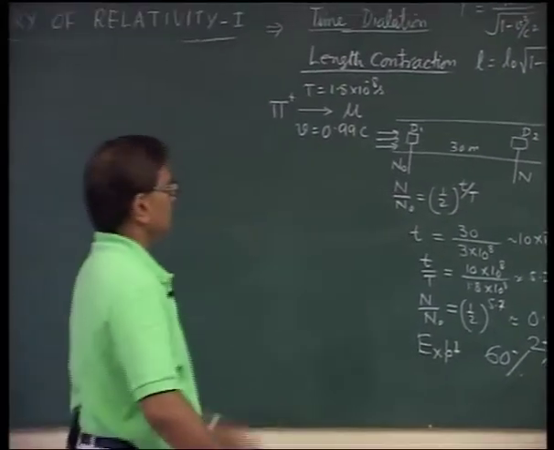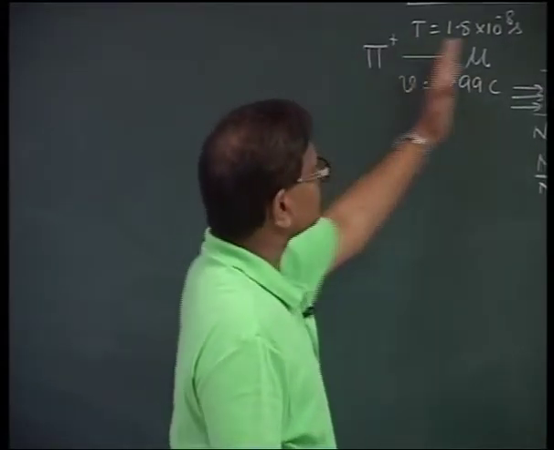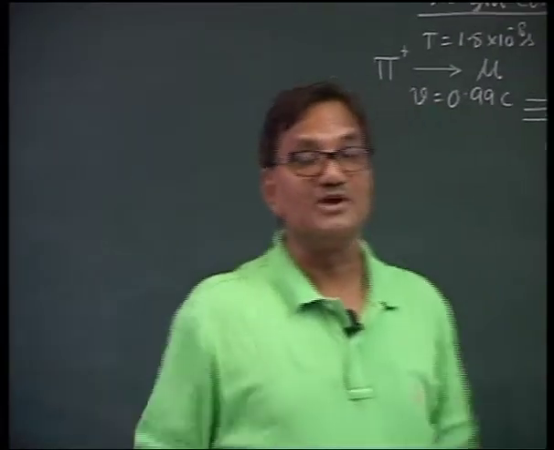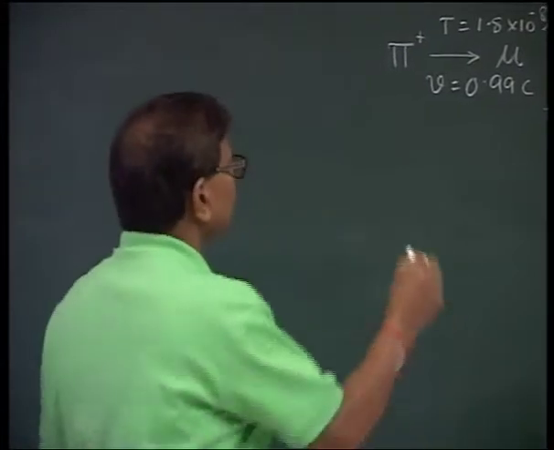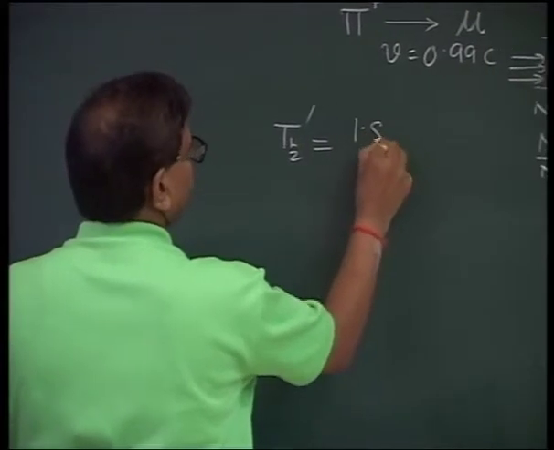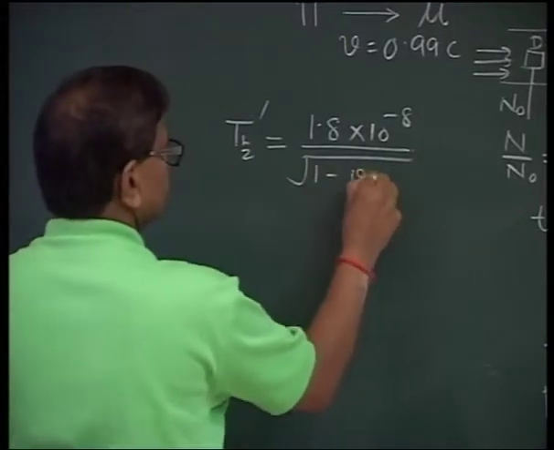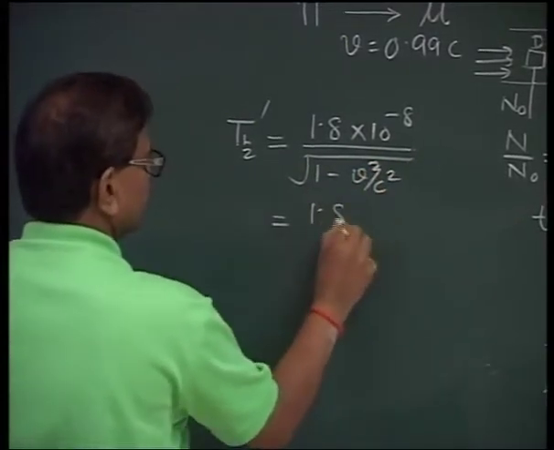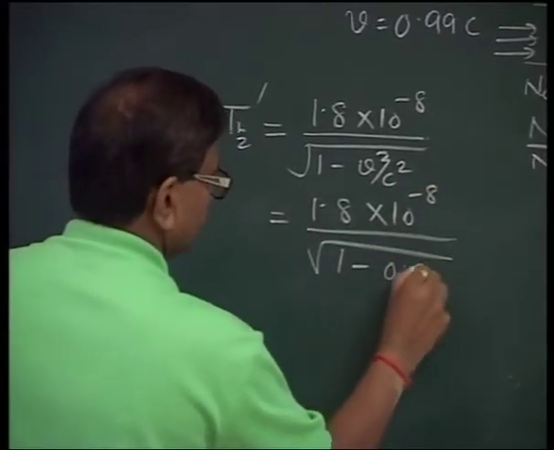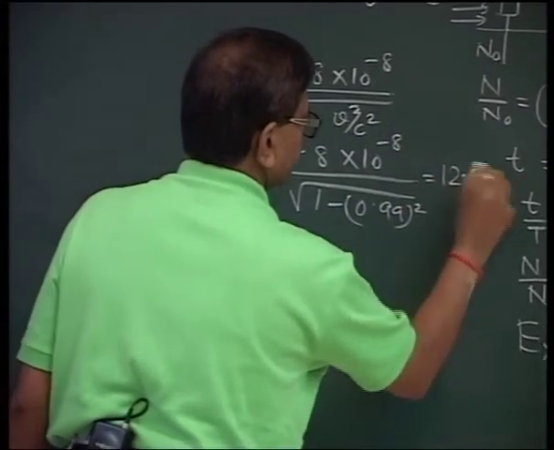This can be understood with the help of the theory of relativity. How? Because the meson is in a fast moving frame, its time will get dilated. A moving clock runs slow. So what will be the relativistic time? T half dash will be 1.8 into 10 raised to the power minus 8 divided by the square root of 1 minus v square by c square, that is, 1.8 into 10 raised to the power minus 8 divided by the square root of 1 minus 0.99 whole square. This comes out to be 12.57.